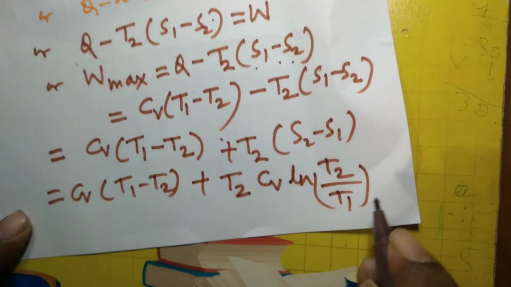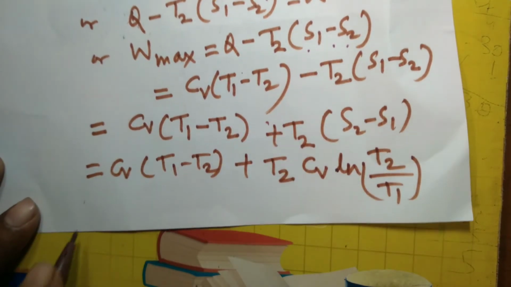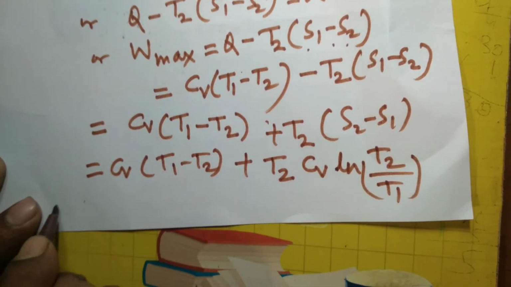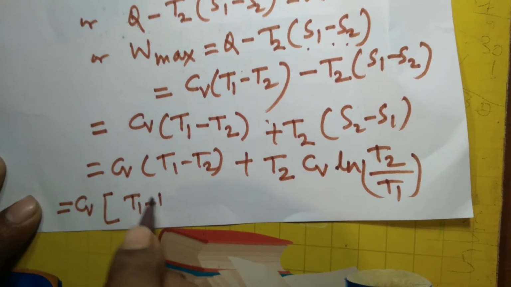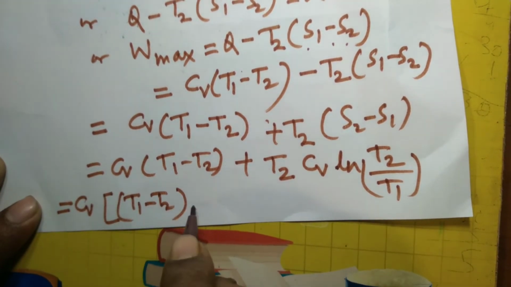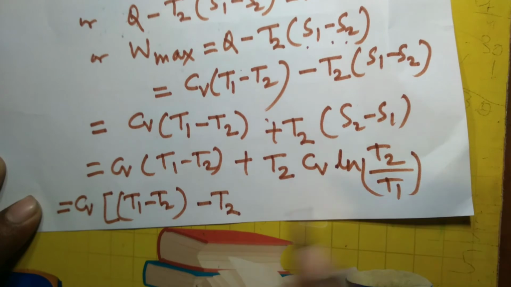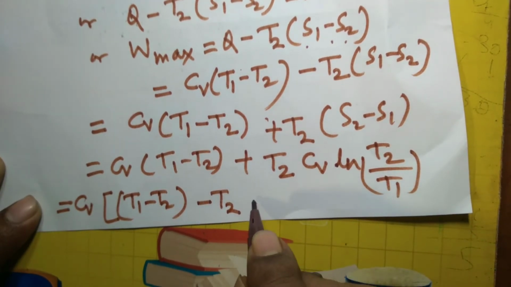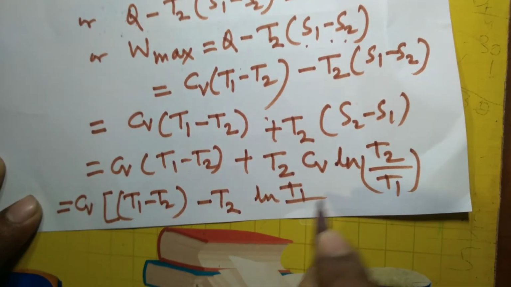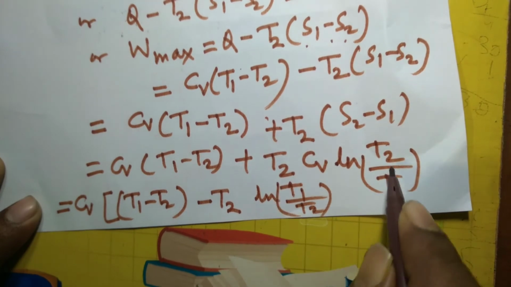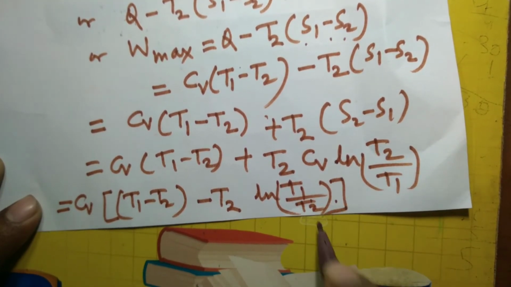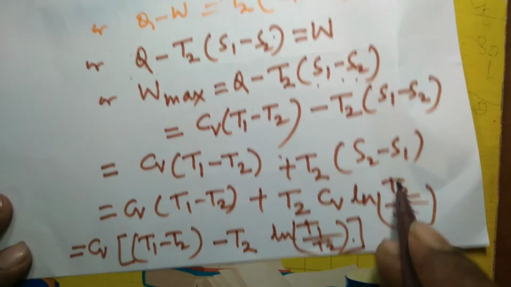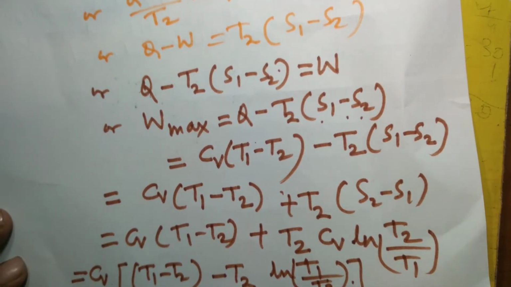This is equal to, taking Cb common, T1 minus T2 minus T2 ln T1 divided by T2, because ln T1 by T2 is nothing but minus of ln T2 by T1. This is the final expression, and if you put the given numerical values, we can find out the maximum work obtainable.